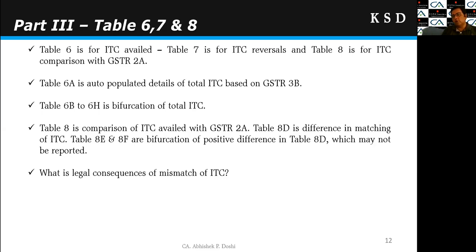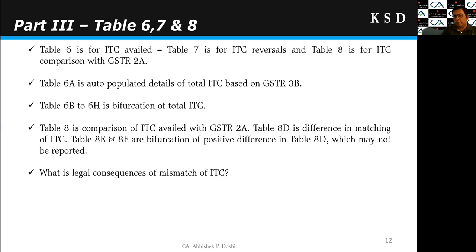According to the rules, the ITC matching and reversals are still not operational, and there cannot be any legal compulsion to reverse the ITC which is not reflected in GSTR 2A. So ideally, for table 8 matching, if there is any negative difference, it cannot have any legal consequences. Yes, but the conditions of section 16 should be fulfilled and my supplier should have paid the tax. Then there is no issue on my availment of the ITC.